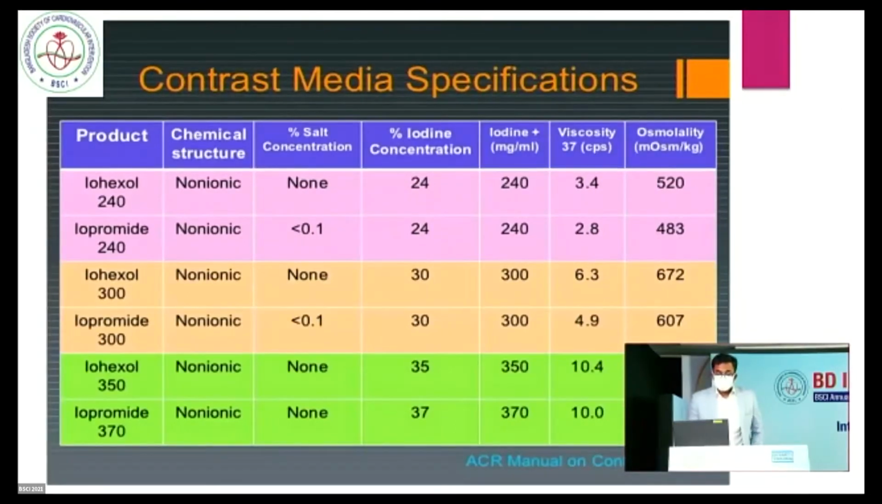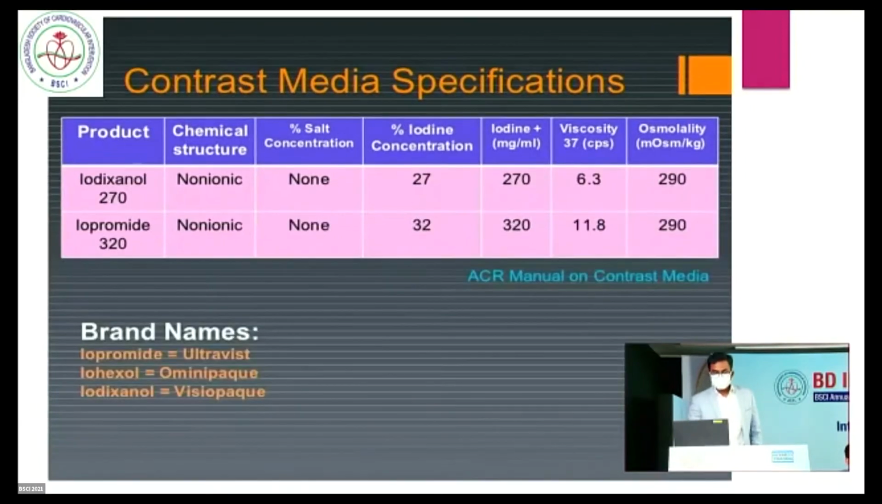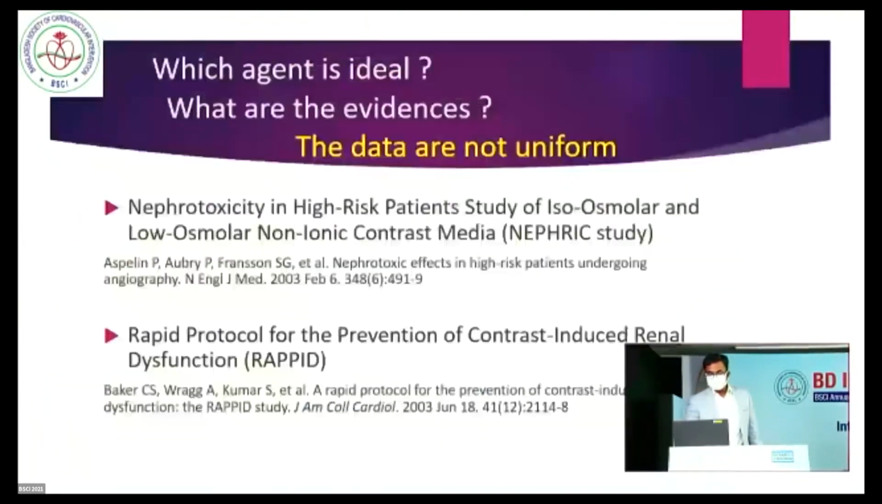Dear fellows, here are some examples of our daily practice contrast media. One thing should be noted here: after the name of the contrast media, there is a number like 240, 300, 350. This number means the concentration of iodine in this specific media in milligram per dl. Another number, in the last row of the table, indicates the osmolarity. These all are lower osmolarity, and these two are the isosmolar, iodixanol and iopromide. These have osmolarity 290. It is similar to the body fluids.